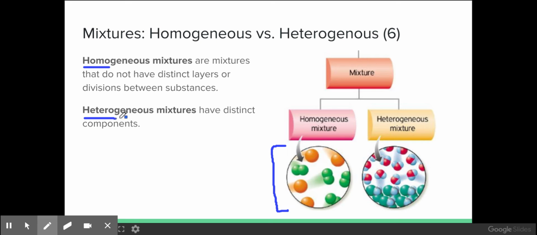Hetero means different. Heterogeneous mixtures have a distinct layer. So if I look at a particle level representation, there would be distinct components or layers that we could see. Examples of homogeneous mixtures are things like orange juice with no pulp and salt water. When you mix those things together, it looks consistent throughout. But if you dump sand in water, that actually forms a distinct layer, and those two pure substances are actually separated into different components.